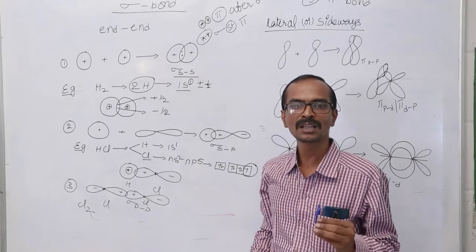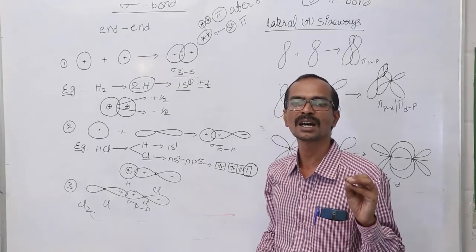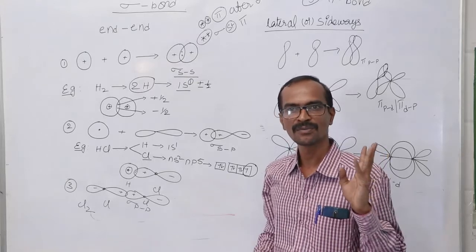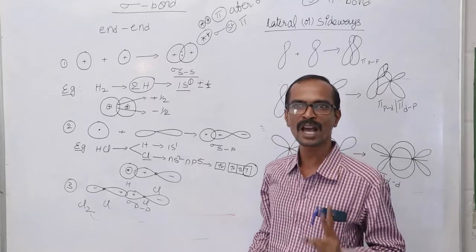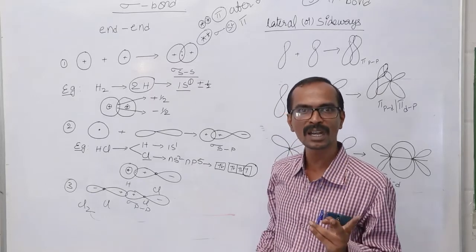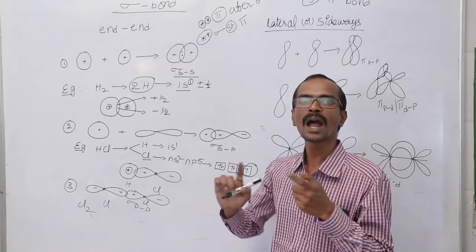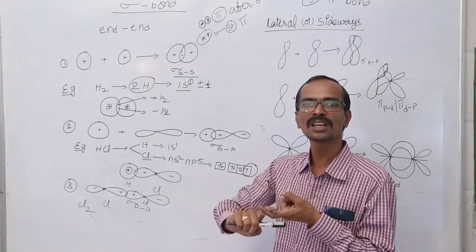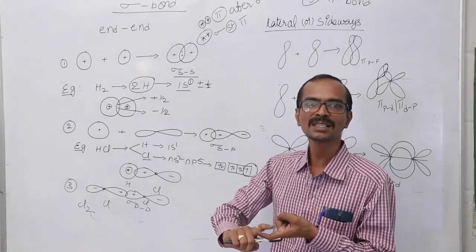Next, here to form a bond, the orbitals should be in the same axis. If either a sigma bond or a pi bond has to be formed between two different atomic orbitals, then the two atomic orbitals should be in the same axis.